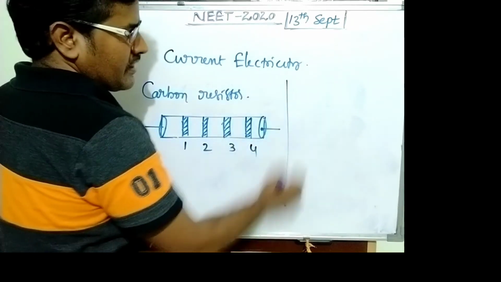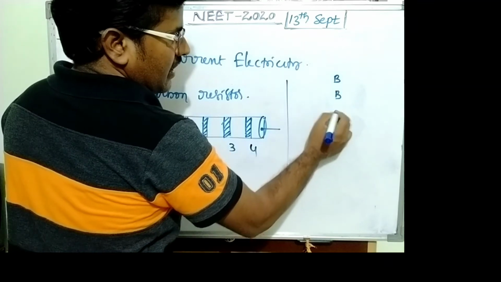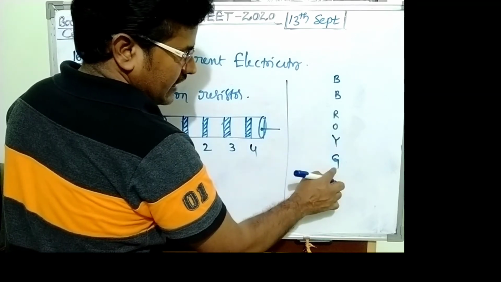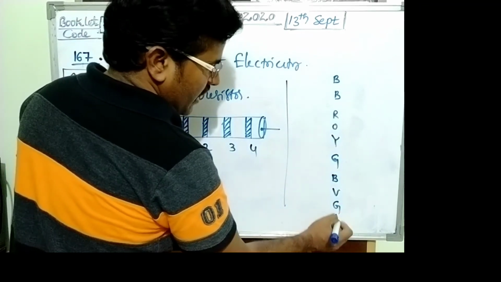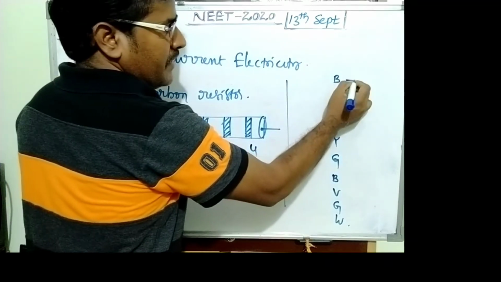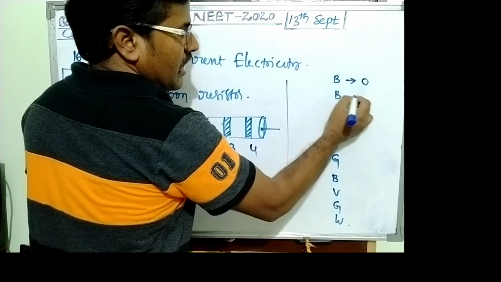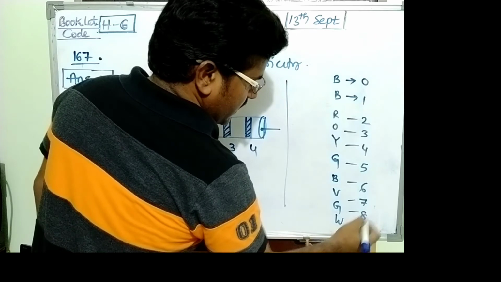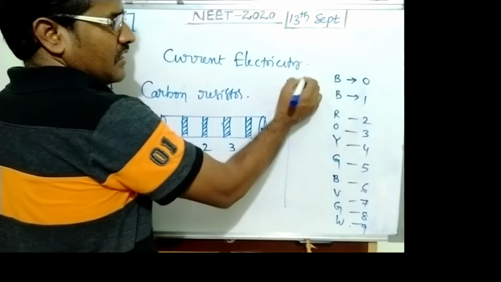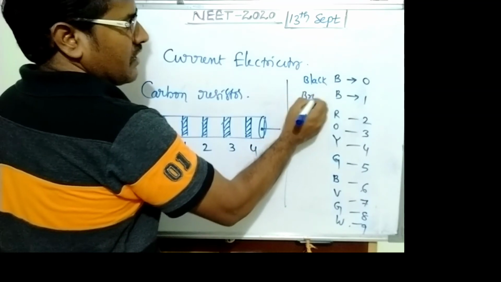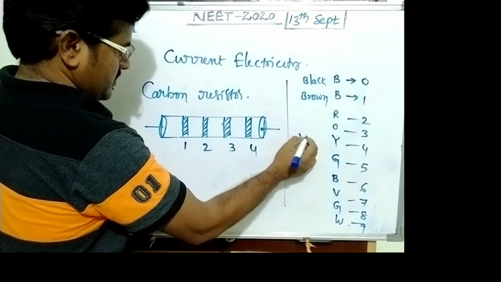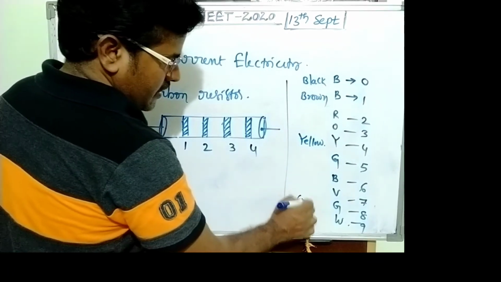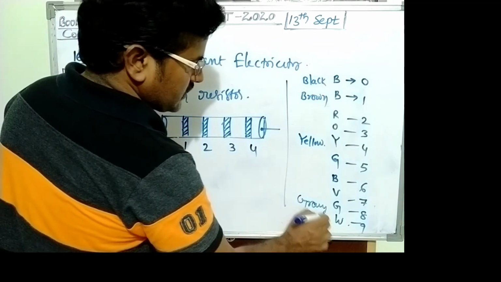The simple logic: B B ROY, Great Britain, very good wife. This is the logic. B indicates 0, and then 1, 2, 3, 4, 5, 6, 7, 8, 9. So the first color is black, the second color brown, red, orange, yellow, and then gray. And the last color is white.